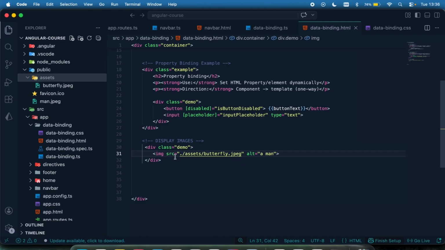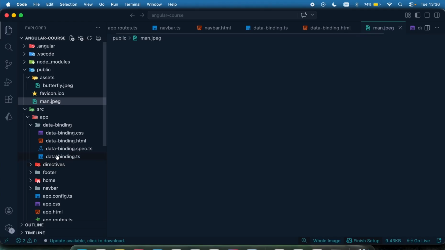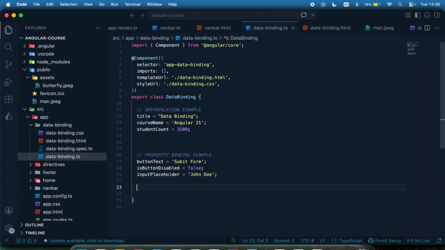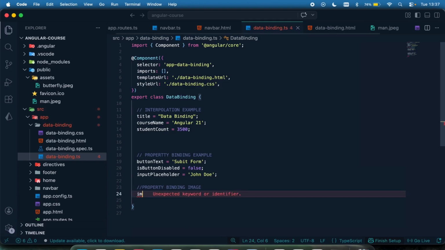Now you can actually also get this by using data binding. So this is not property binding, this is just your natural way. So let's use property binding to try to get this. I'm going to come right here and have an example. Just say property binding for image. Then I can say image, let's say image URL, like that.